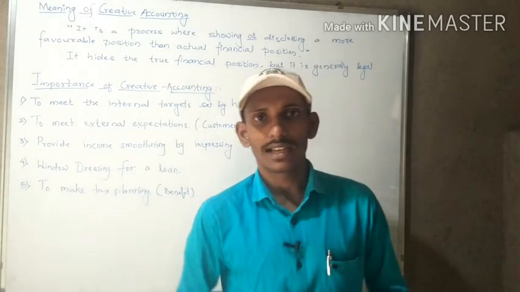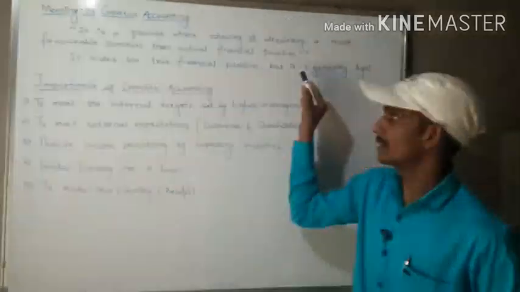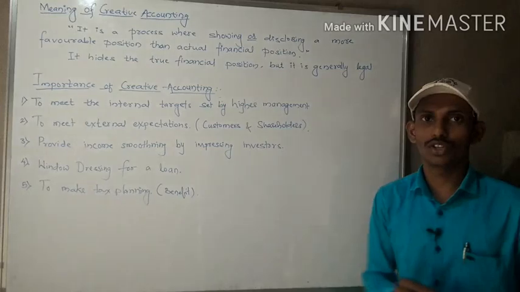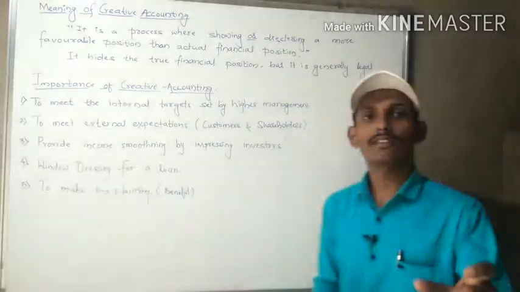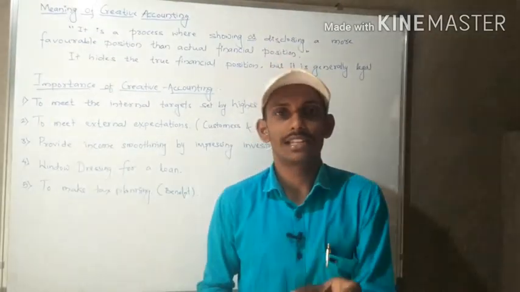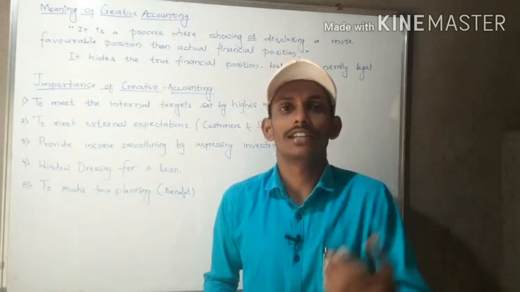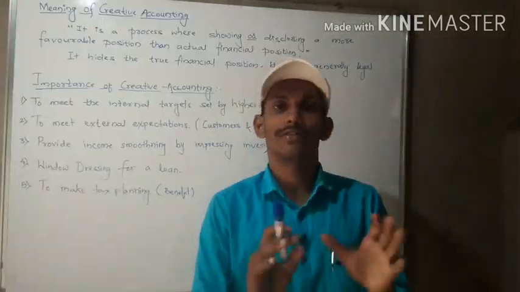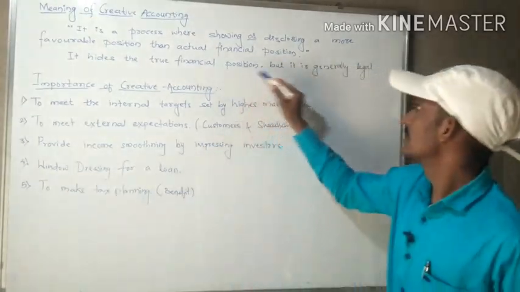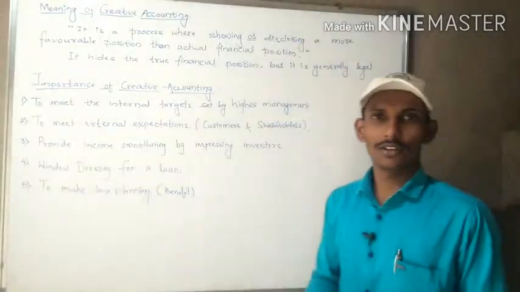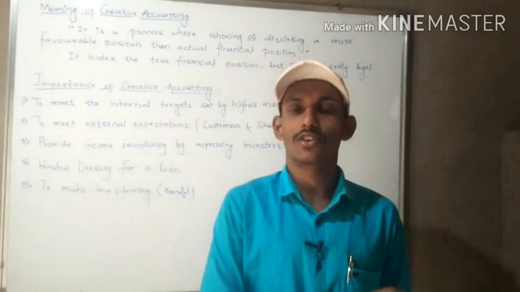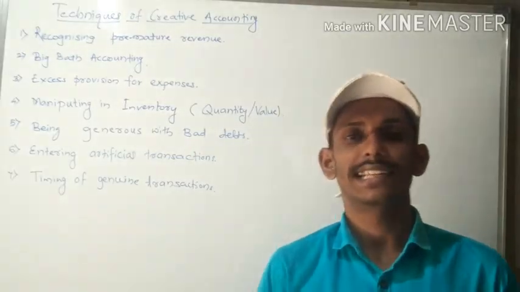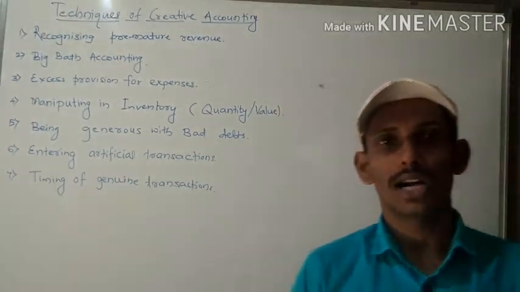So again I will add one statement here: creative accounting hides the financial position. Creative accounting will hide the exact true financial position. It will show a different financial position. Mostly they will show the favorable position, and it is generally legal. It is treated as legal. This is not an illegal activity. Now we will discuss the techniques of creative accounting.